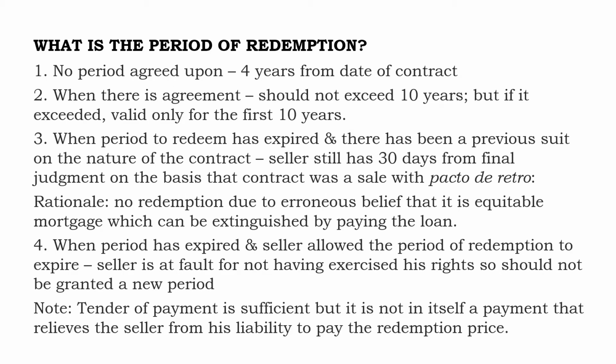What is the period of redemption? Here are the rules. Number 1, if there is no stipulation or agreement, the period is 4 years from date of contract. Number 2, when there is a stipulation or agreement, this stipulation or agreement should not be more than 10 years. Because if it is more than 10 years, it is valid only for the first 10 years.